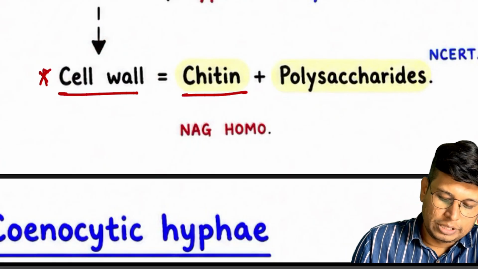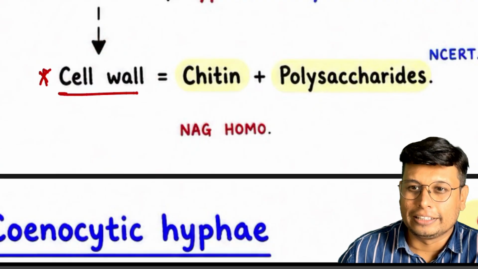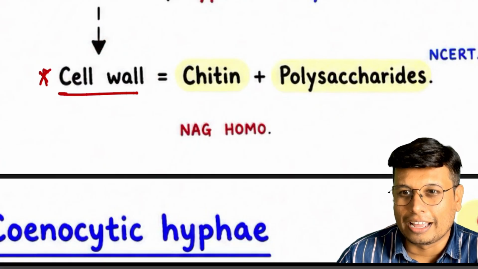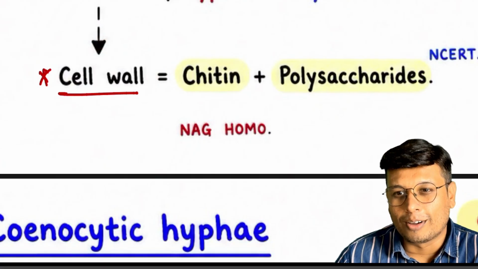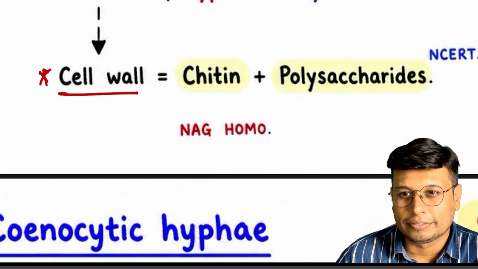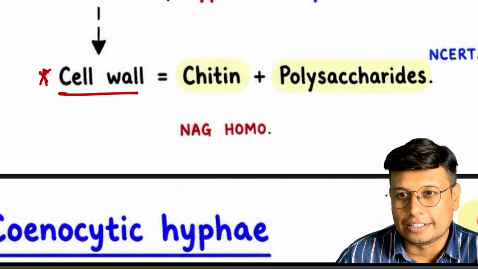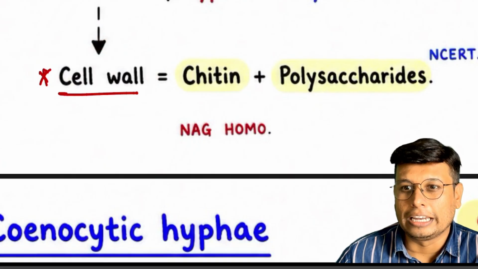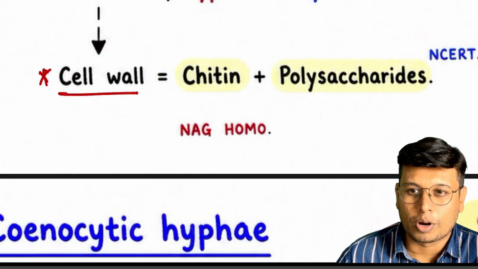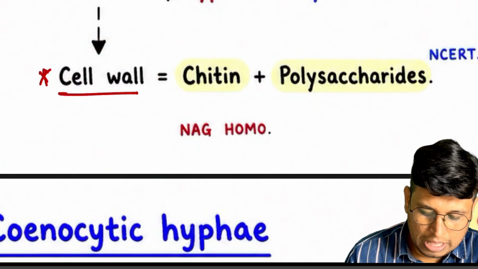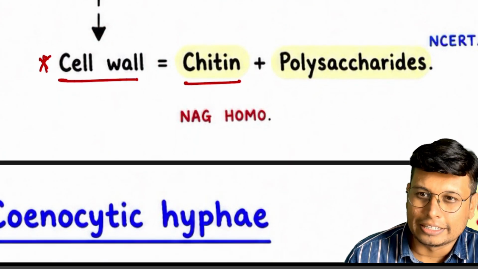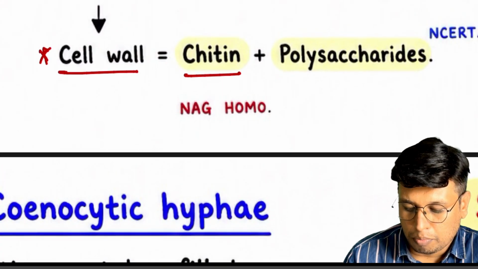There is no shame in pronouncing it differently from how it is spelled, as English is the most phonetically wrong language. What is a phonetically wrong language? When you write and do not speak as it is written, it is called phonetically wrong. And Indian languages are phonetically correct; you pronounce as you write them. So you can call it chitin for spelling purposes or not, it's up to you. And polysaccharides.